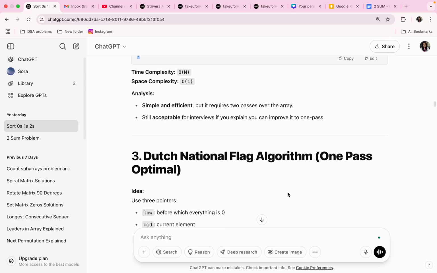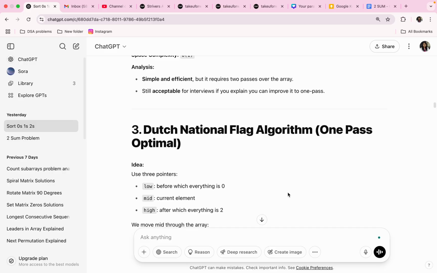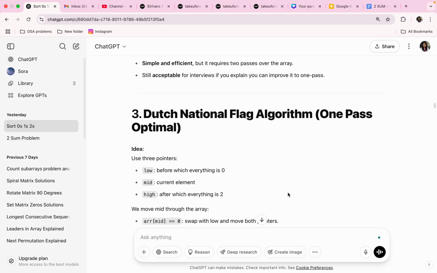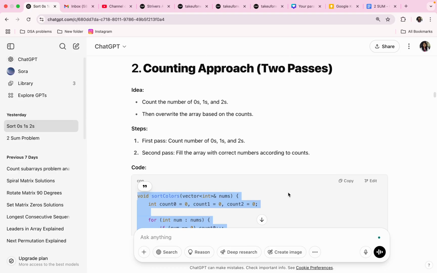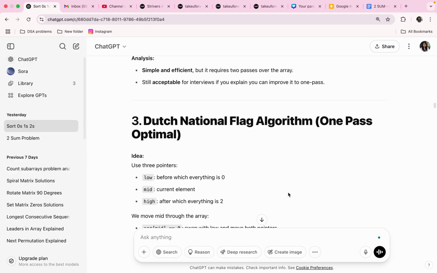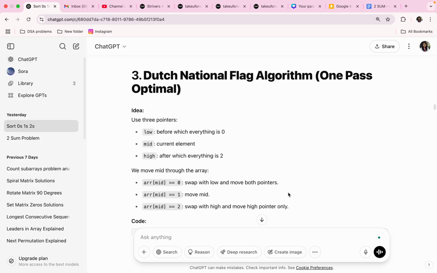Okay, this third approach is the one pass optimal approach, the Dutch national flag algorithm. When we optimize this counting approach further, it becomes the Dutch national flag algorithm. From here on we are going to see an algorithm in every problem, and it is a bit of a challenge to remember these algorithm names.